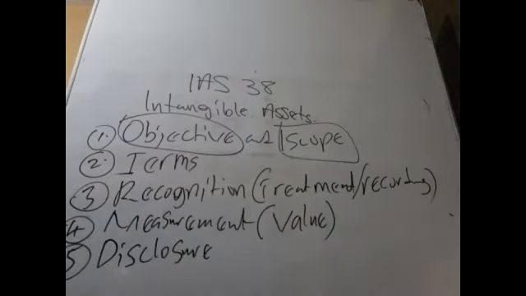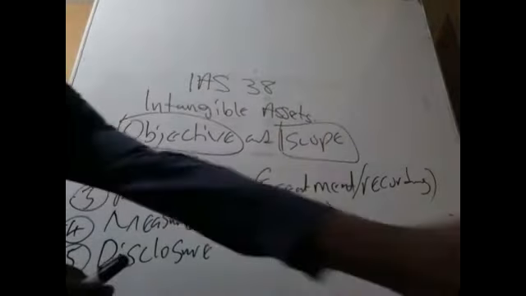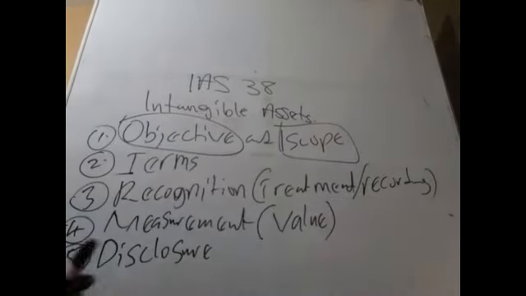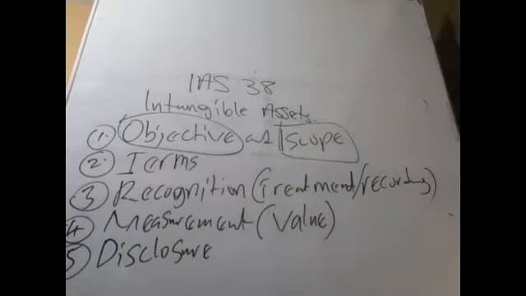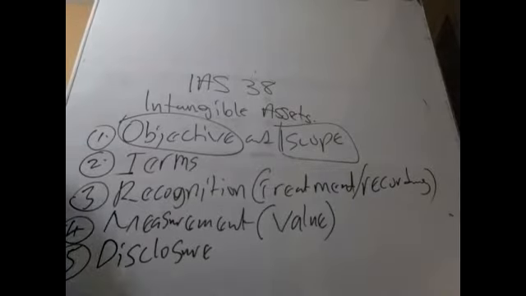What is intangible assets? Now, when you mention intangible assets, as the name suggests, it is an asset that lacks physical qualities or physical features or physical substance. Good.